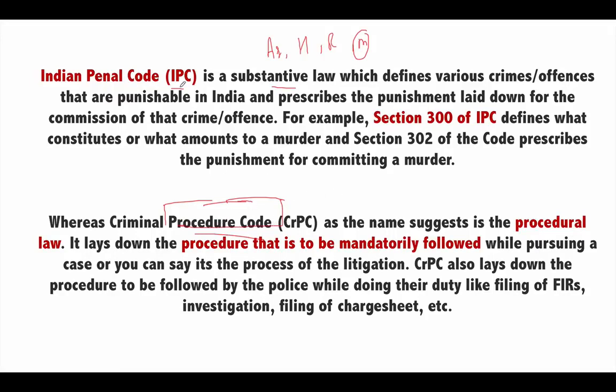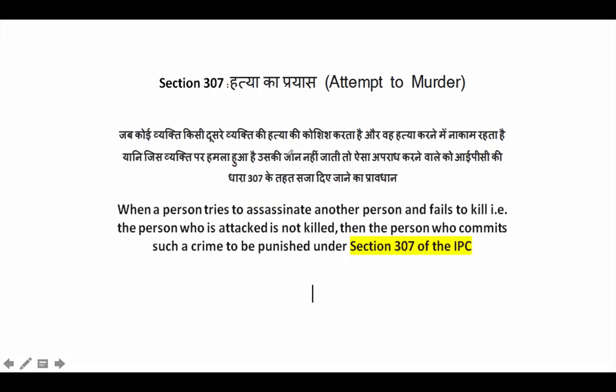So Indian Penal Code is like the reference. It defines a crime or an offense and the maximum and minimum punishment for the same, and also which court a particular crime will be taken to. Whereas Criminal Procedure Code merely lays down the entire procedure. Now let's take a look at some of the important sections of the Indian Penal Code in this video. For Criminal Procedure Code, I will make a separate video.